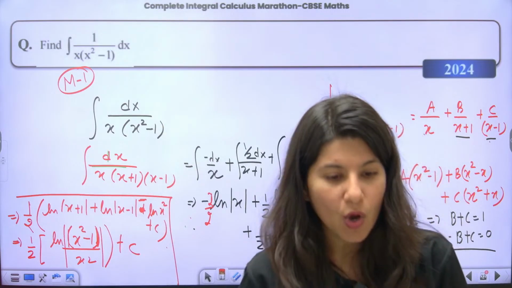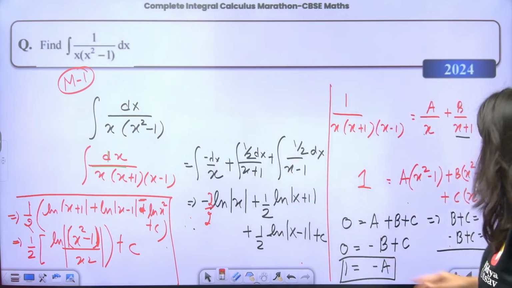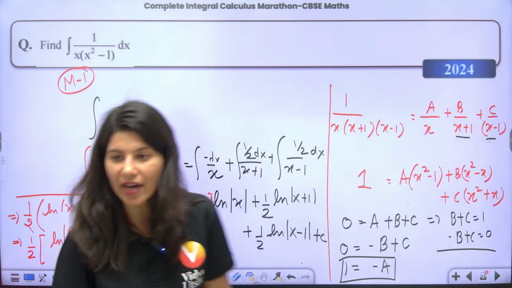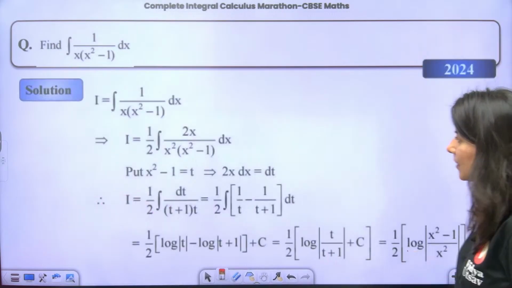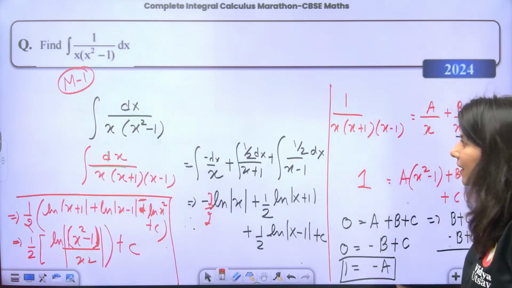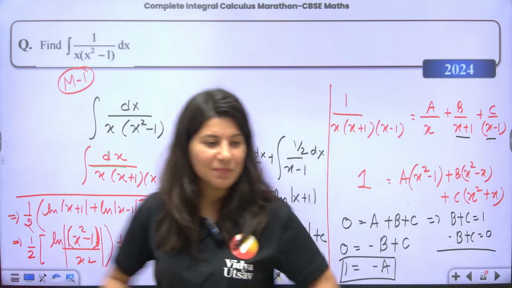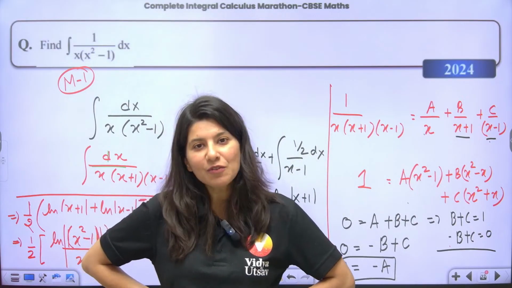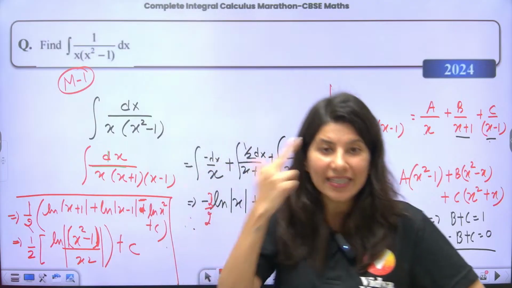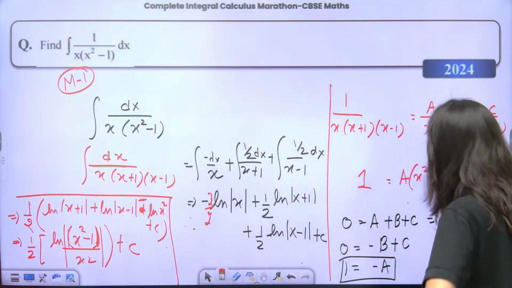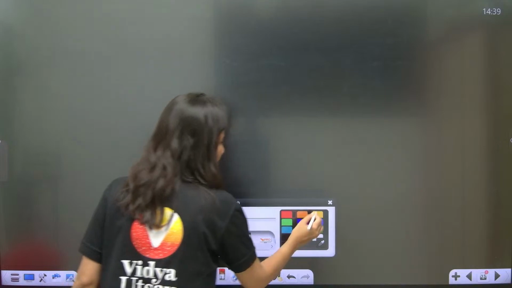Yes, you can use log in place of ln. Do not panic about that. Both are correct. So let me just give you the final answer. Can you see? This is method number 1, by the way. I have a simpler method for you, but you know what? For that simpler method, you have to think a little bit. It is trickier to think. Ma'am, what is that method? Tell us. So let me just tell you that simple thing.